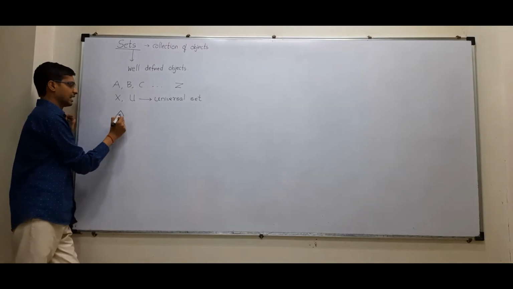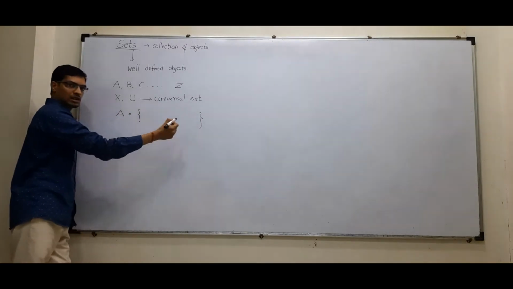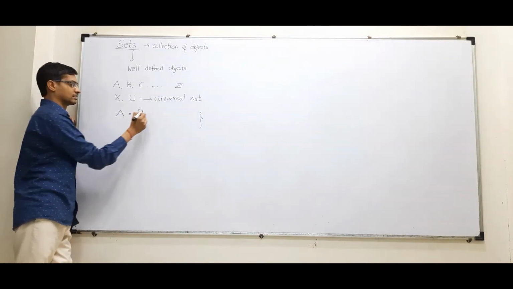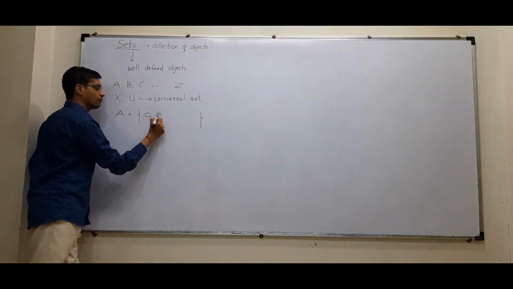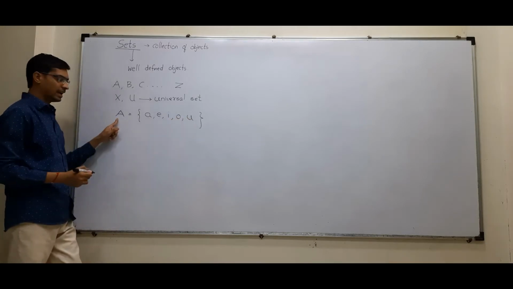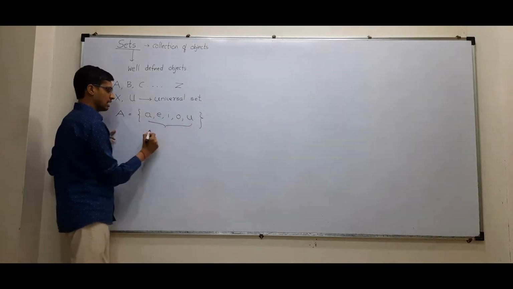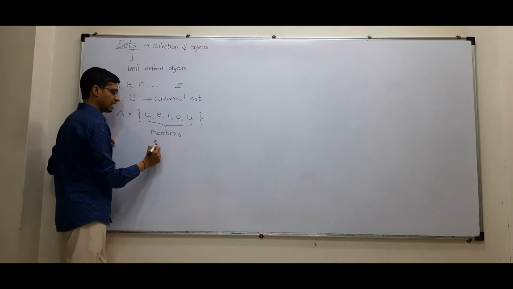I'll say set A with curly braces, and those curly braces contain those objects. Suppose I say set of vowels: a, e, i, o, u. So, A is a set of vowels where these vowels are called members, or elements, of that set.